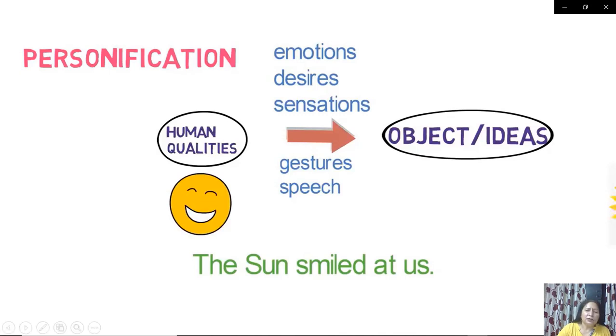For example, the sun smiled at us. The sun does not smile, it is the human beings, but this quality has been given to the sun. Okay, so this is called personification.